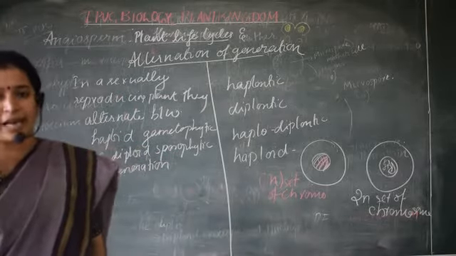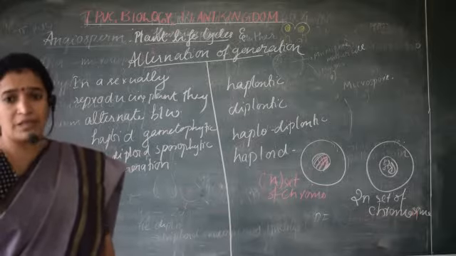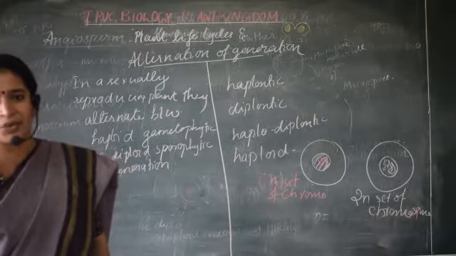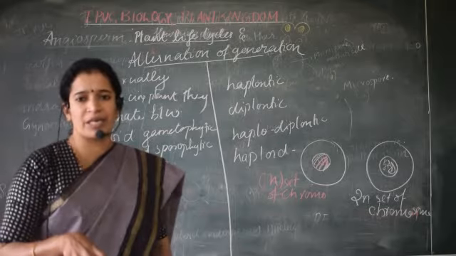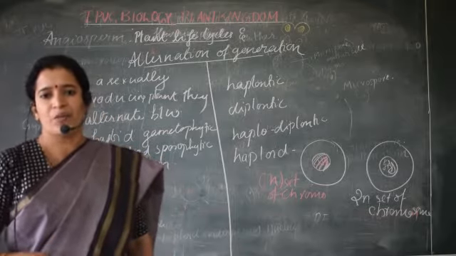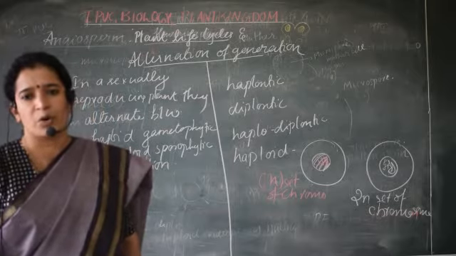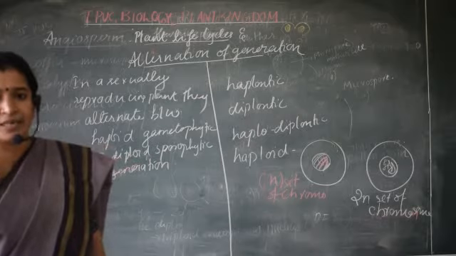There is a diagram given in the textbook, page number 42. All must draw this diagram as such using the colors. I want you to represent the diagram with the colors because it's like a pie chart which shows the dominant phase. Show that in your notebook also, which helps you learn in a better manner.